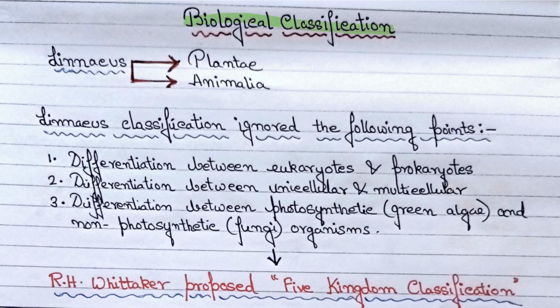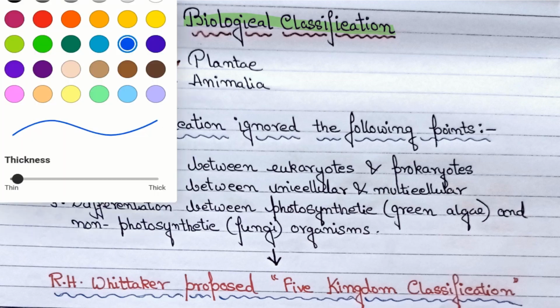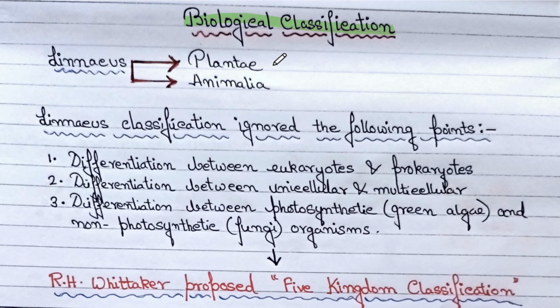Till last class, we learned about classification by Linnaeus, and he divided the whole living world into two kingdoms, Plantae and Animalia. But there he ignored the following points, that is, differentiation between eukaryotes and prokaryotes.